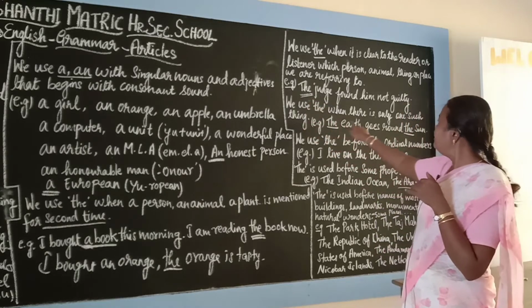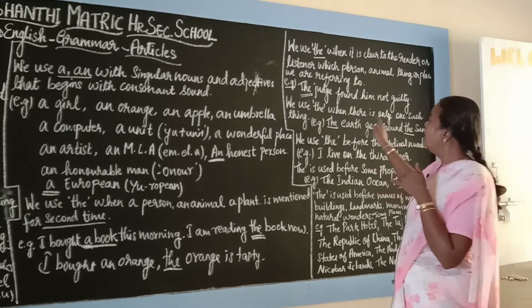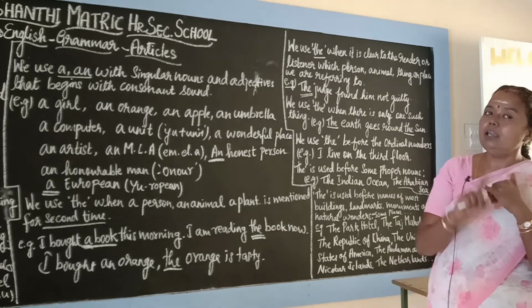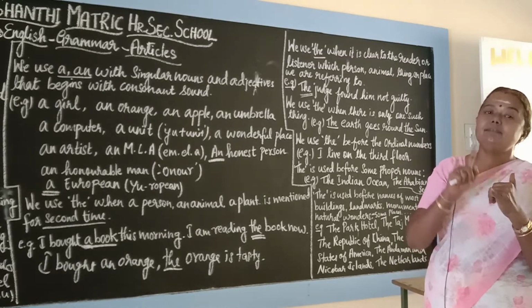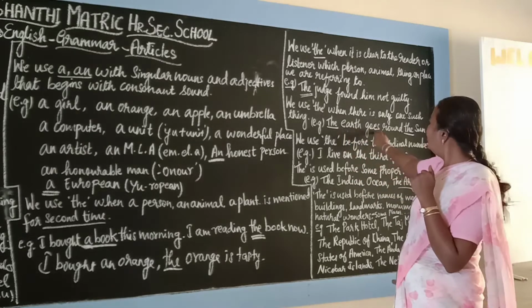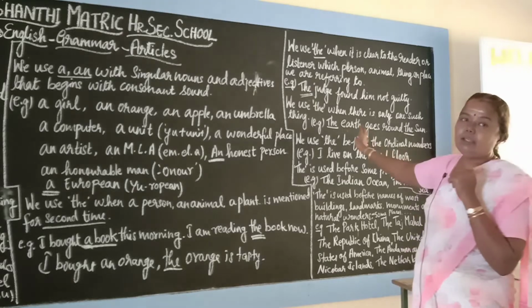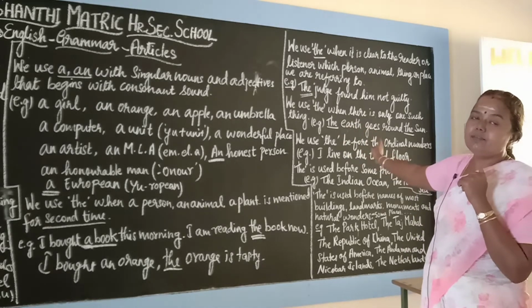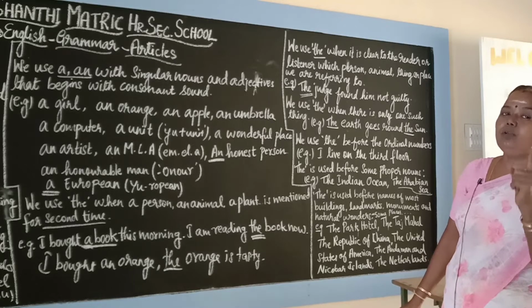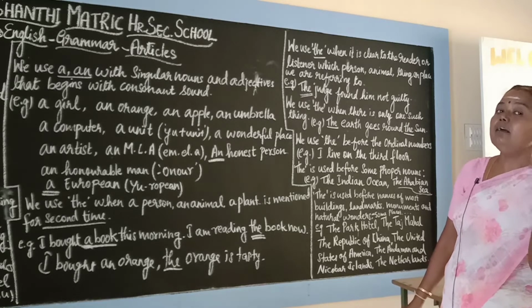Also we use the when there is only one such thing in the world. If there is only one such thing, we will be using the, like the sun, the moon. Okay, so the earth goes round the sun. The earth goes round the sun. There is only one earth, there is only one sun. That's why we use the earth, the sun, the moon.